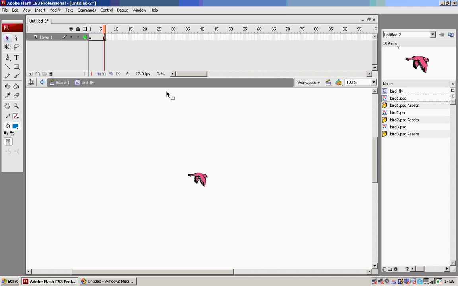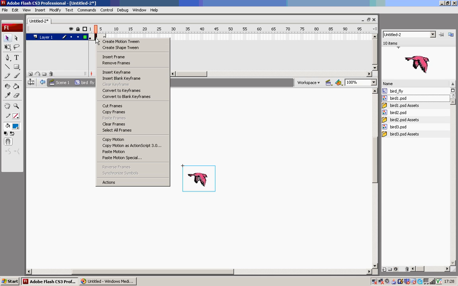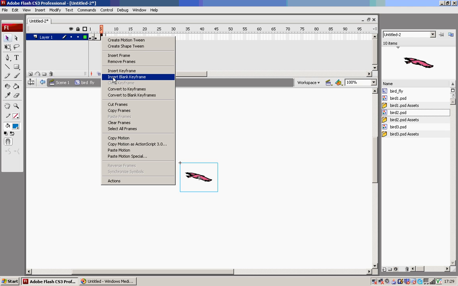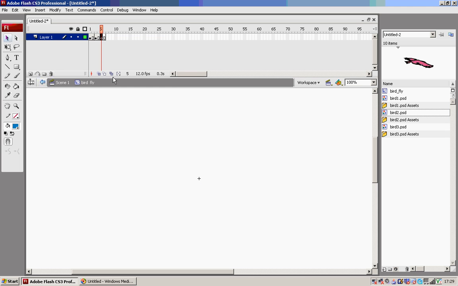and the next thing is, now in the timeline, right click frame 3 and select blank frame. Once blank frame is selected, now drag bed 2 straight to the center of the screen. There you are. In the timeline, right click frame 5, select blank frame and drag the third bed straight to the middle. There.